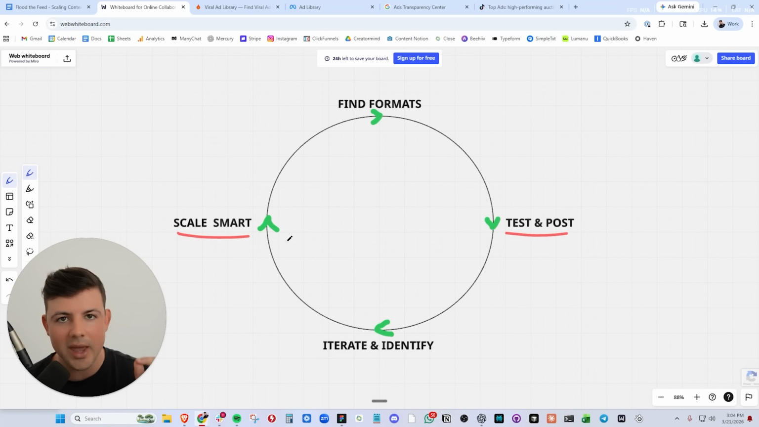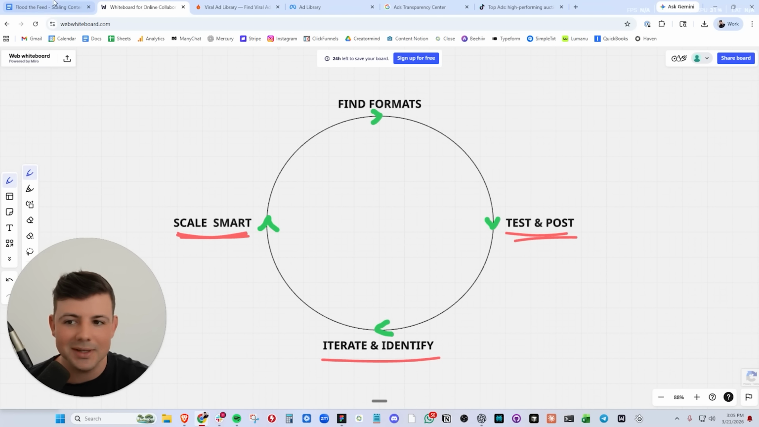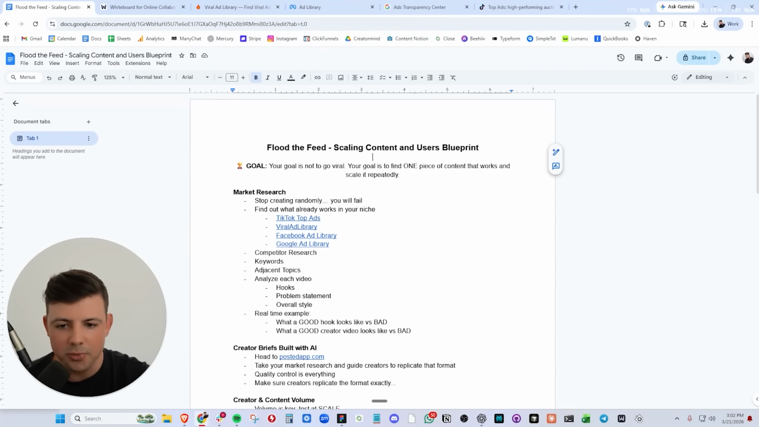We are only going to pay creators based on how many views they get. We're going to pay a $1 or $2 CPM, and that's how we scale smart. And of course, this always repeats. You always got to be improving your content, always testing, always posting, always iterating based on what new content is going viral in your space. And once you get into this rhythm, you will succeed. Okay, ladies and gentlemen, here it is, the blueprint to flood the feed, scale your content and users.